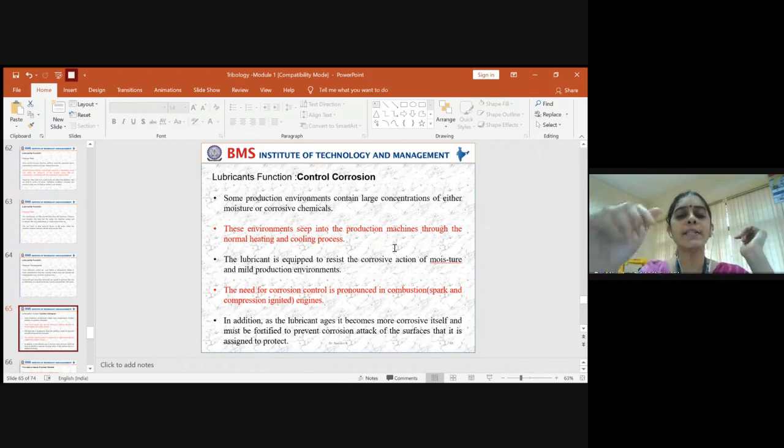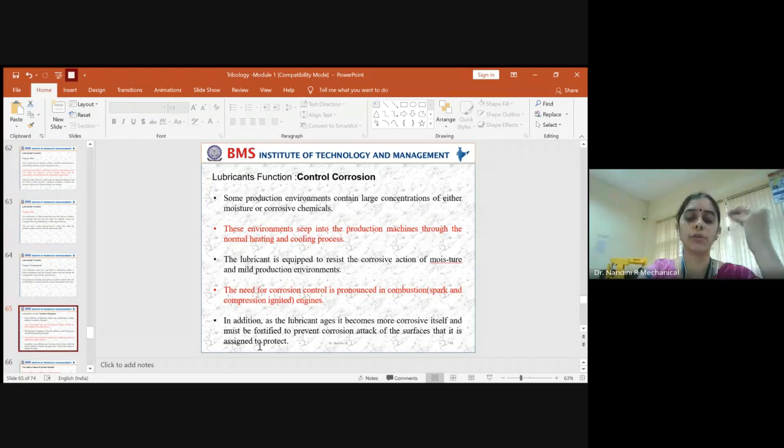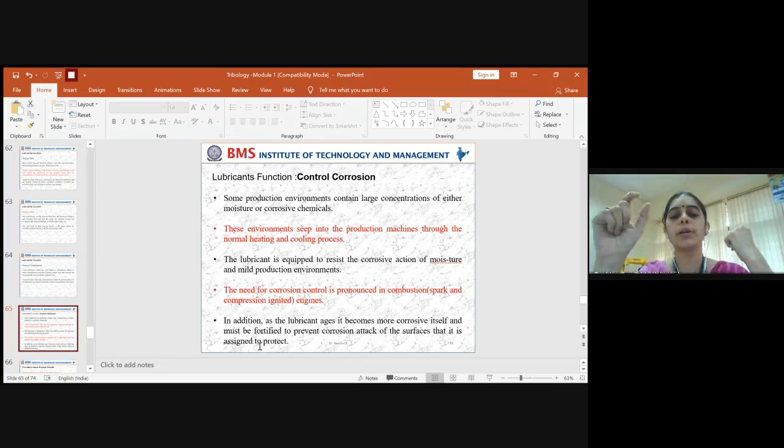So in that, all these things come into the picture, okay? And apart from that, one more thing you have to think about is the lubricant you keep on using. If you continue the same lubricant for a long period of time, the age of the lubricant increases, right? As the age of the lubricant increases, by default it will have more corrosiveness within itself, and it can easily attack the corrosion-prone areas across the surface. So you have to see the time period within which you use the lubricant so that it won't become corrosive by itself.